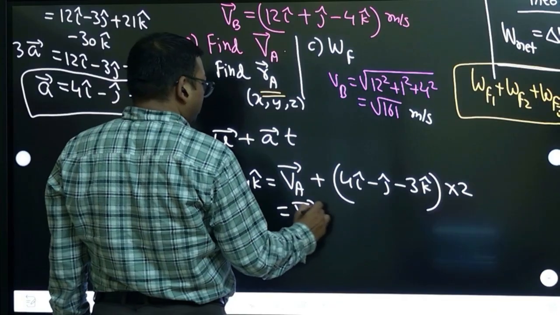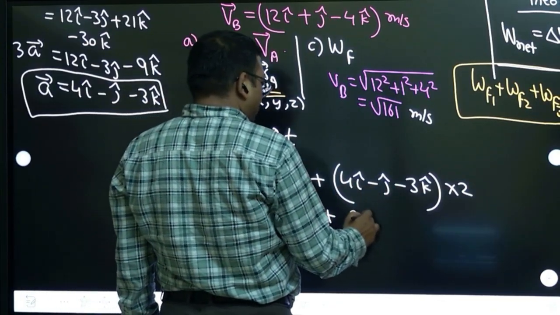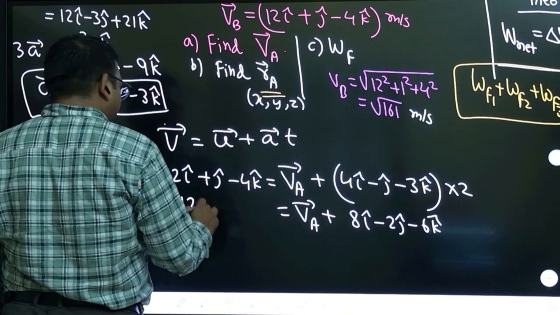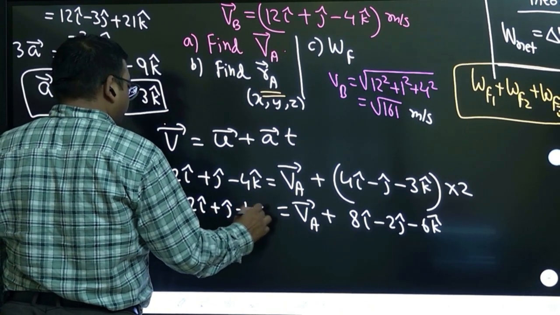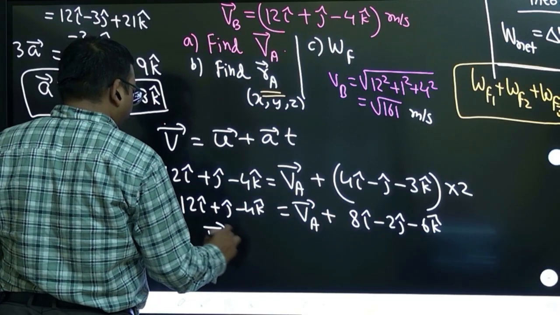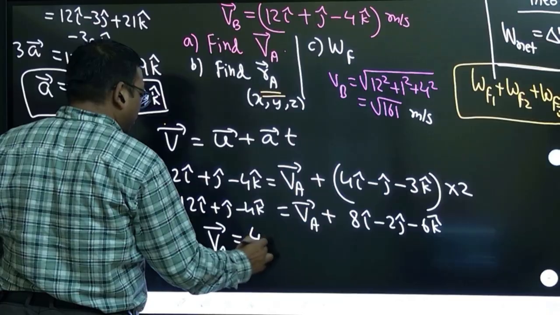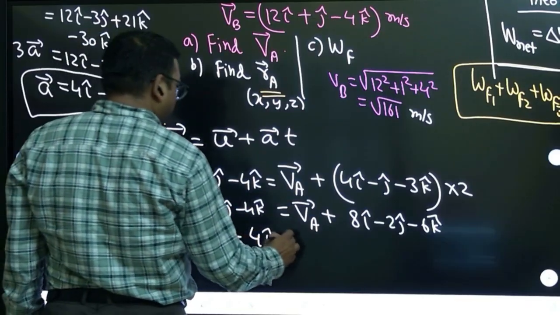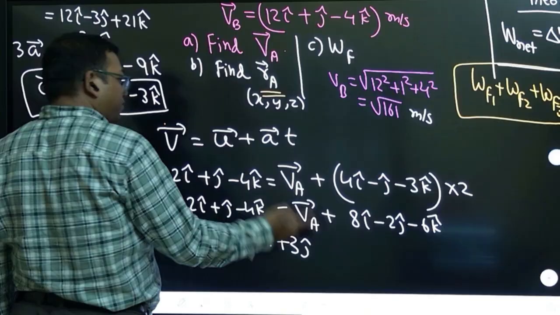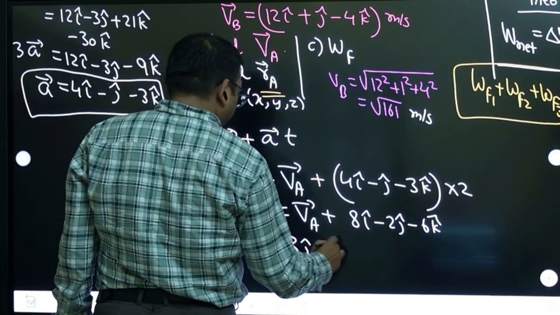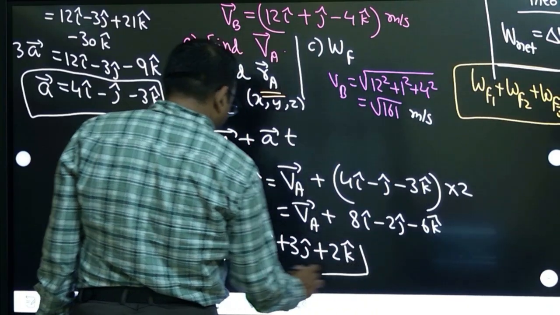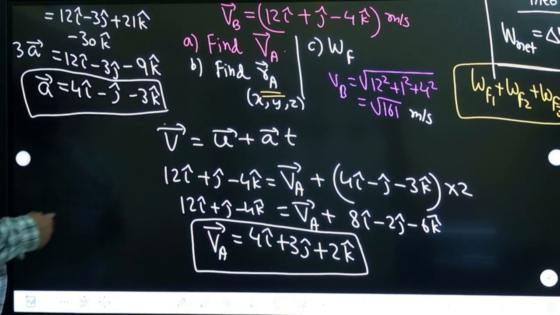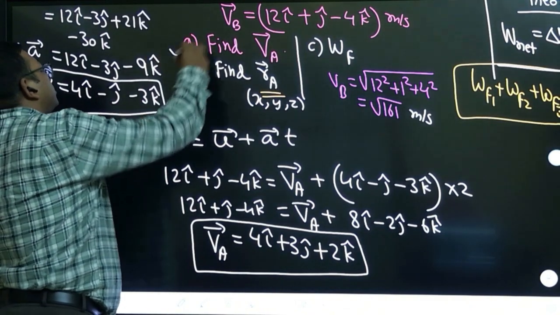So v A vector we got. 4 into 2, 8 i cap minus 2 j cap minus 6 k cap. And bring this side, right? You have to subtract. So v A vector will become now 12 minus 8, 4 i cap, plus 1 minus minus 2, plus 3 j cap, minus 4 plus 6, plus 2 k cap. Yes, this is the answer of velocity at A. We can calculate magnitude if we want, but they are asking vector only, so we got this.